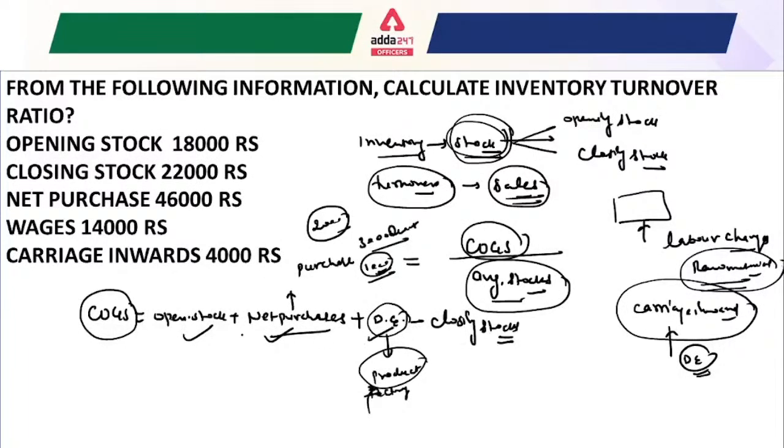If we have to calculate the cost of goods sold, we take opening stock plus net purchases. Opening stock is 18,000, after that net purchases are 46,000, plus direct expenses. Look, if you're talking about the wages, that means, just one minute.